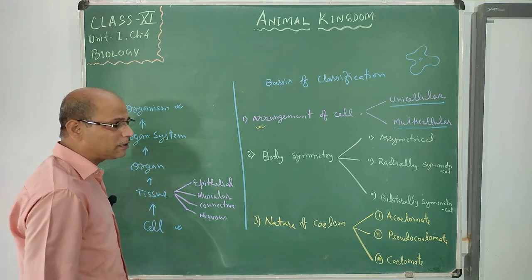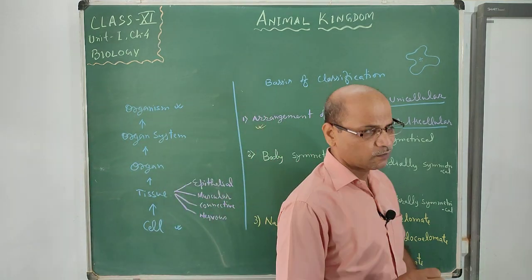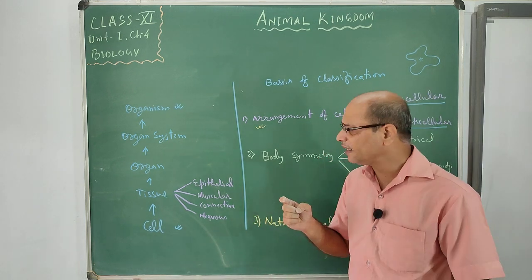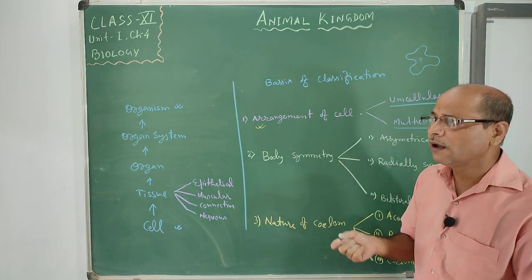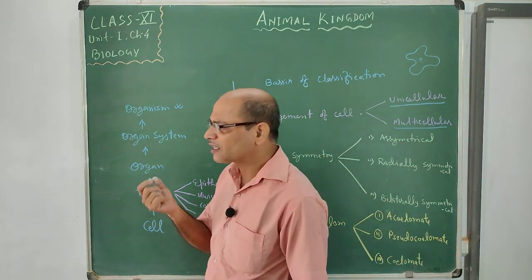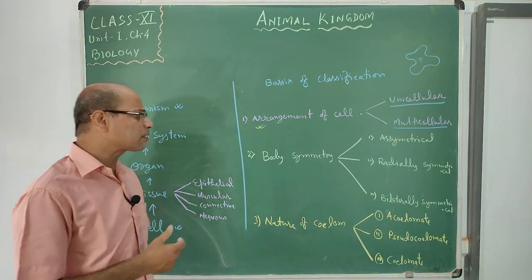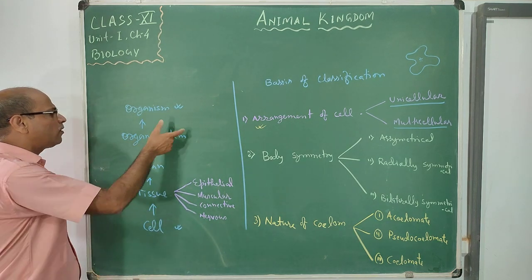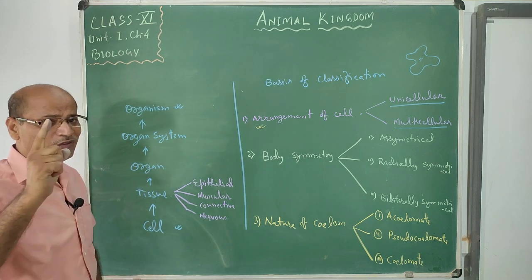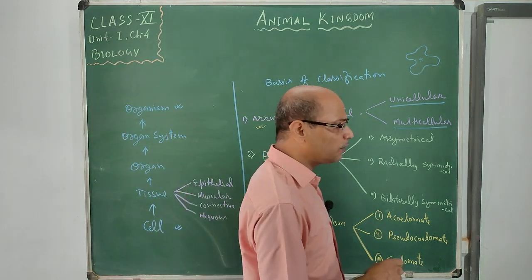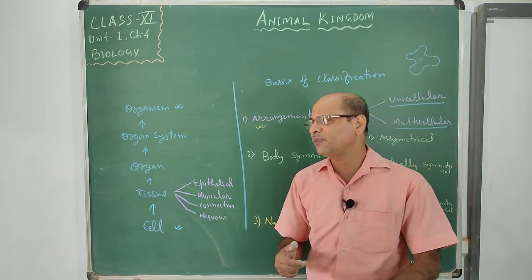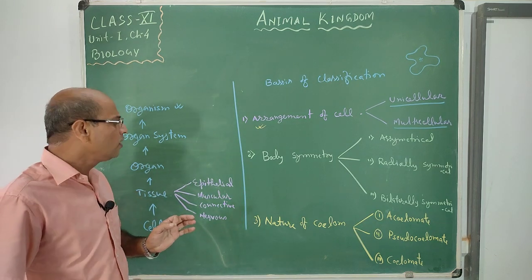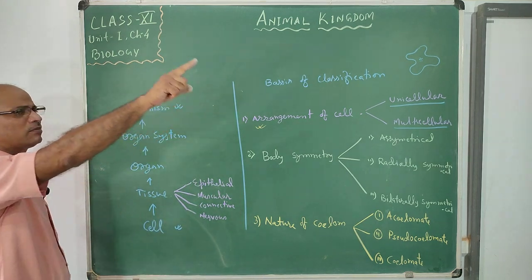Now, organ system: collectively, many organs are connected together and they perform the activity of the body as an organ system. Suppose digestion takes place in our body, respiration takes place, and excretion takes place. This digestion, respiration, excretion is done by the help of an organ system, not by only one organ. If you say that the kidney helps in excretion, really the kidney purifies the blood, it is true, but how do they remove it from the body?